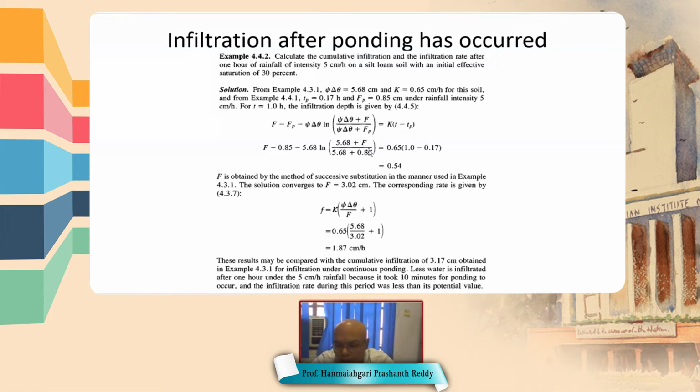After incorporating the fact that ponding has started after certain time, that is, initially there is no ponding, and correcting for this, we have got cumulative infiltration after 1 hour equal to 3.02 centimeters and the infiltration rate equal to 1.87 centimeter per hour.